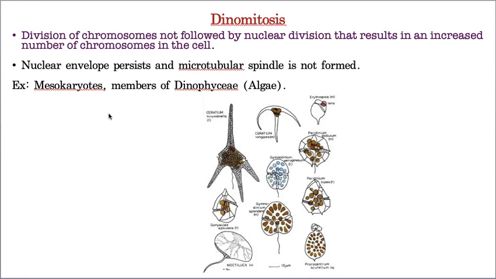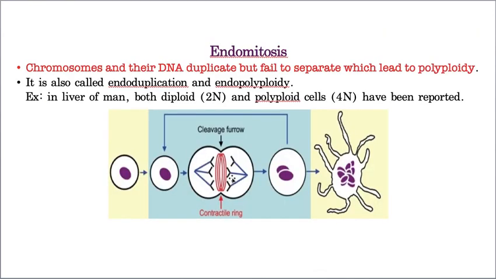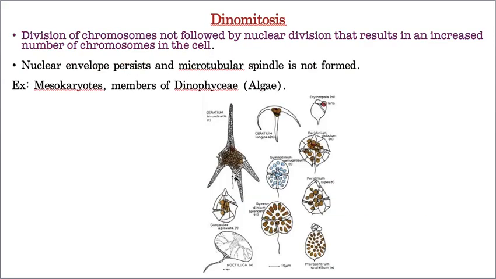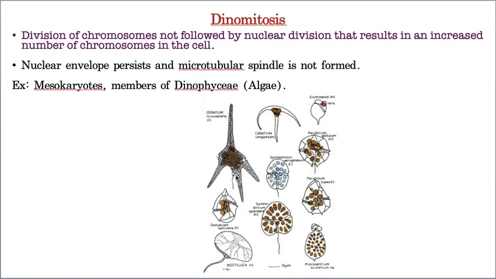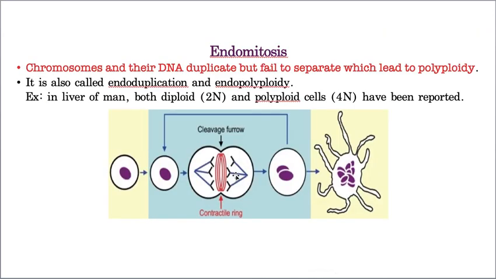The difference is that here spindle fibers are not formed, whereas in endomitosis spindle fibers are formed. The only difference is that in endomitosis spindle fiber formation can be seen, whereas here no spindle fibers can be seen. That is the only difference between dynomitosis and endomitosis.